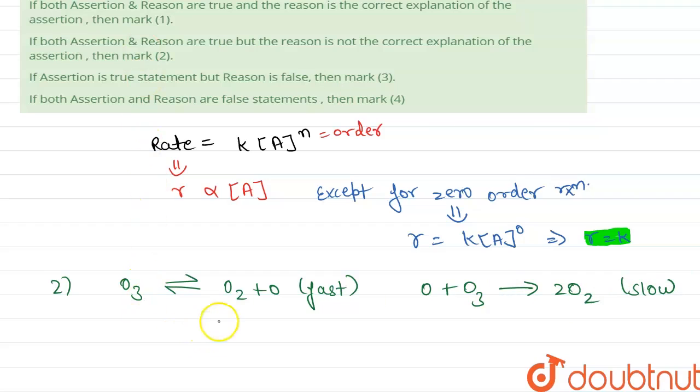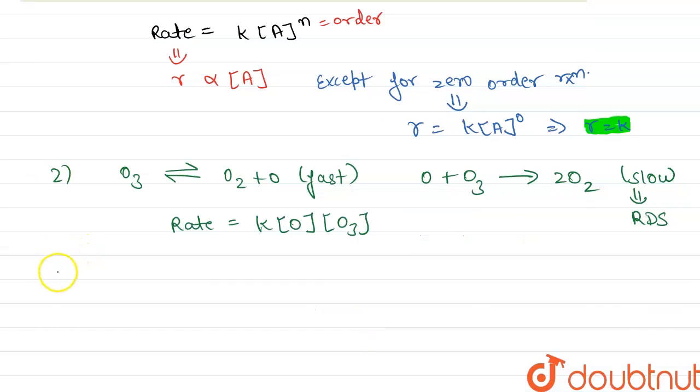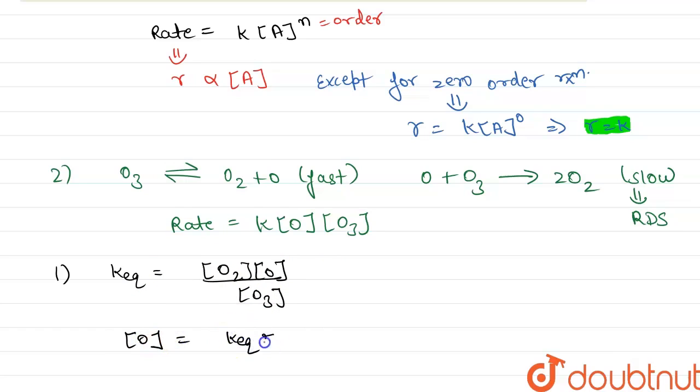And here we know that the rate determining step is the slow step. So it will be our RDS, the rate determining step. Thus the rate for the second step will be equal to k times the concentration of O times the concentration of O3. But the first step is in equilibrium, so the equilibrium constant will be equal to the concentration of products divided by the concentration of reactants. From here we calculate the concentration of O, which will be equal to K equilibrium times the concentration of O3 divided by the concentration of O2.